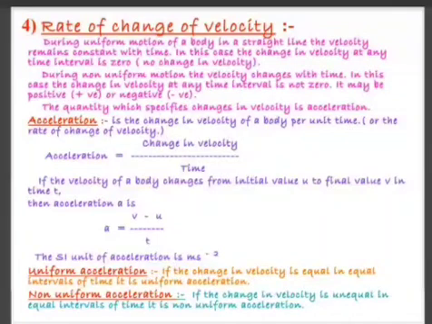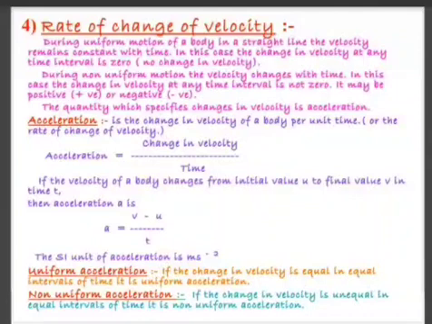I repeat what we studied. We studied about scalar and vector. Scalar means it has only magnitude, no direction. And vector, it will have magnitude as well as direction. Distance is always positive. It is the actual path. Displacement, it is the shortest distance between initial and final point. It is a vector quantity and it can be positive, negative and zero.